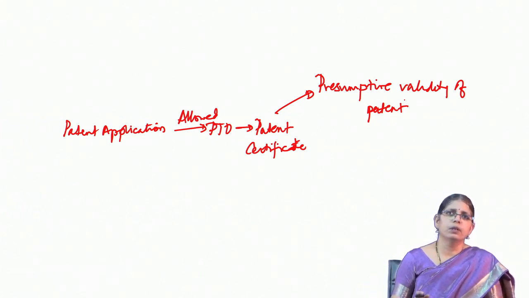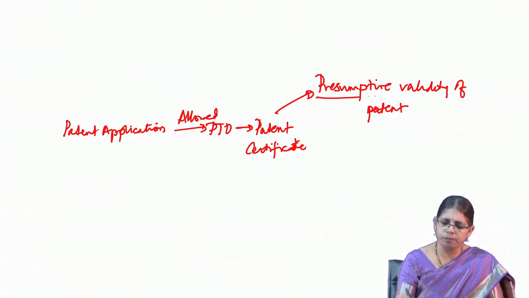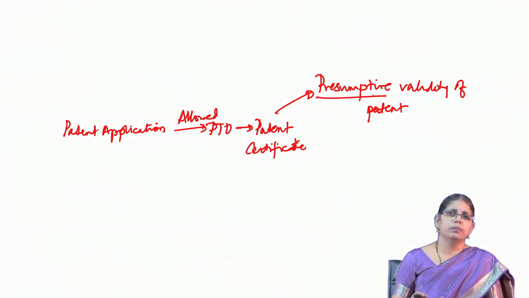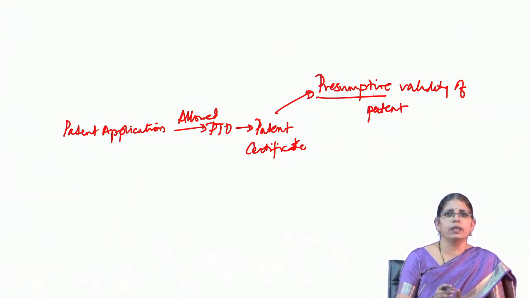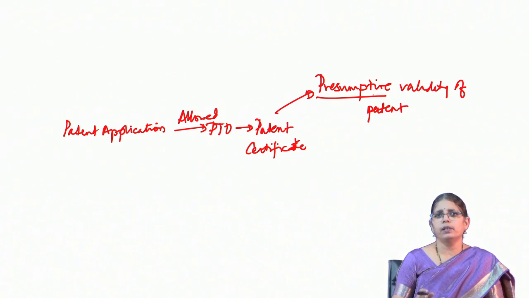So, therefore, presumptive validity is a concept wherein the examiner is clearing the patent application as per the conditions laid down under the act. So, all patents are presumptively valid when they are actually granted out through the patent office. It is possible that the examiner may have missed certain prior art, one because of the non availability of the prior art and another because of the need for an exhaustive and comprehensive prior art search.